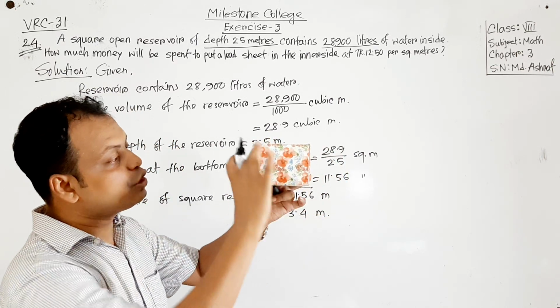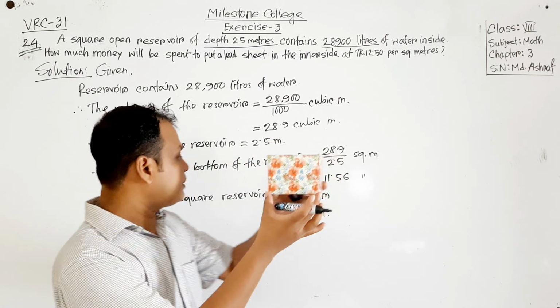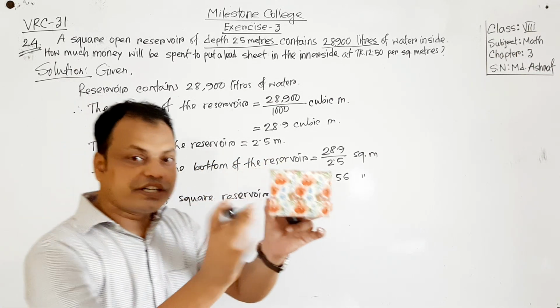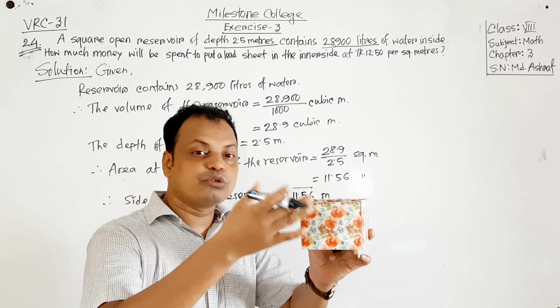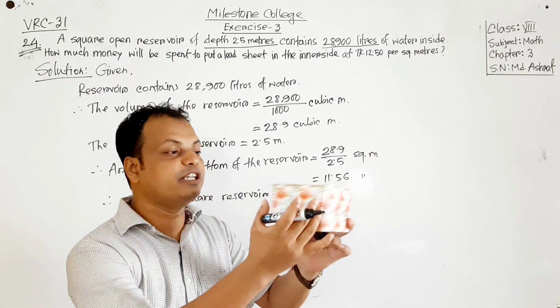That means length into breadth will be depth, and this length we have got 3.4, depth will be 2.5, and as it is a square reservoir, all sides' lengths will be equal. So if we multiply one side's area by 4, then we will get the area of 4 walls.